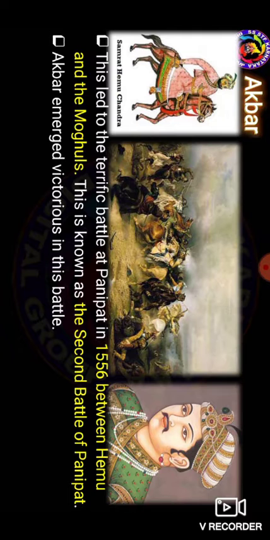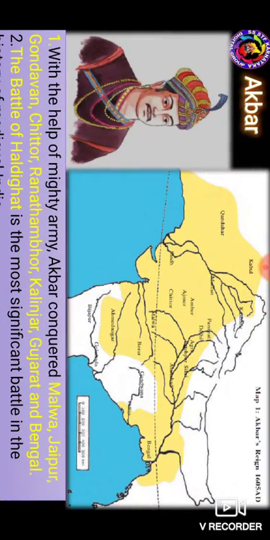His prime minister and royal representative Bairam Khan came to Akbar's assistance during that war. With the help of this, the mighty empire conquered Malwa, Jaipur, Gondwana, Chittor, Ranthambore, Kalinjar, Gujarat, and then Bengal. These are all what Akbar's mighty army achieved.